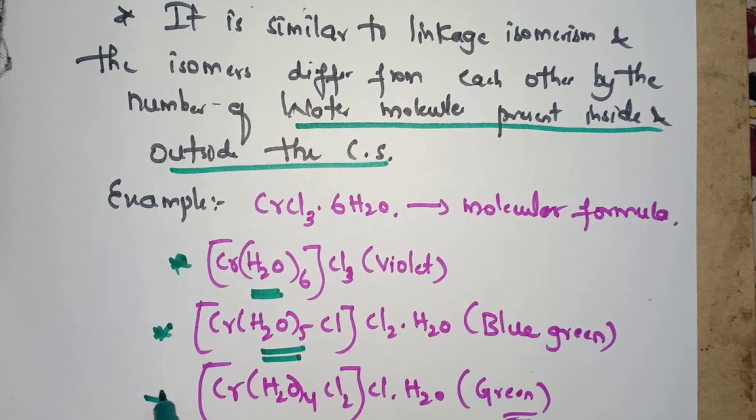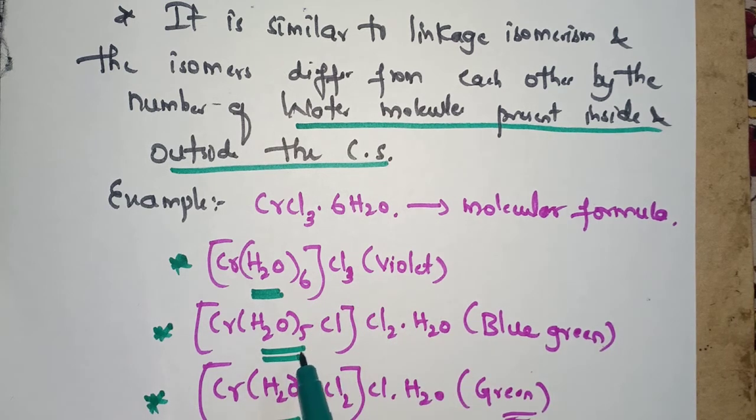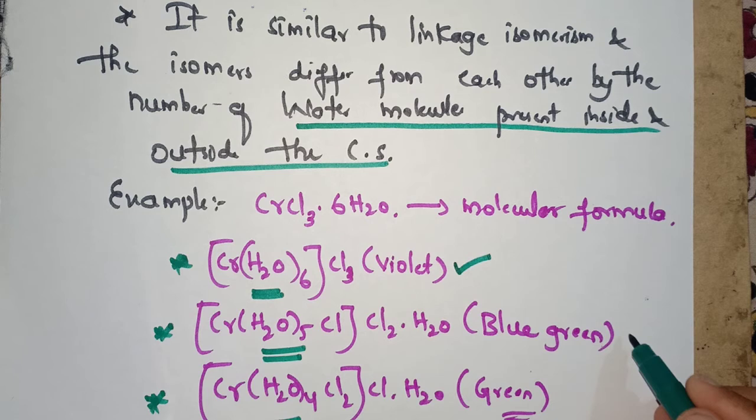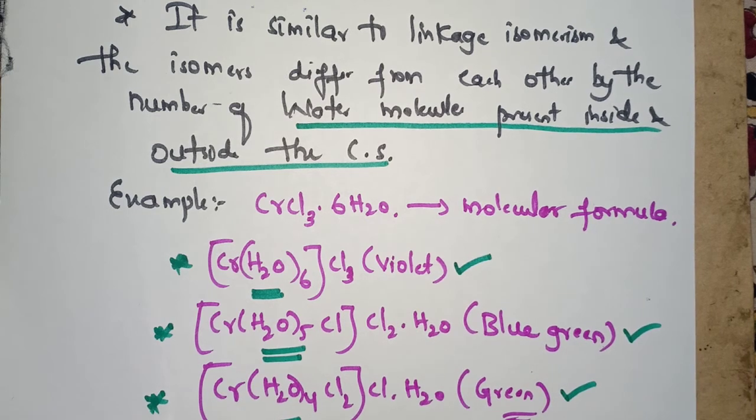In the last isomer it is [Cr(H2O)4Cl2]Cl·2H2O. Here the number of water molecules acting as ligands is only 4. This solvent isomer differs in the number of water molecules that act as ligands. Here 6 water molecules are acting as ligands, in the second only 5, and in the third isomer only 4 water molecules are acting as ligands. The first isomer is violet in color, the second one is blue green, and the third one is green.